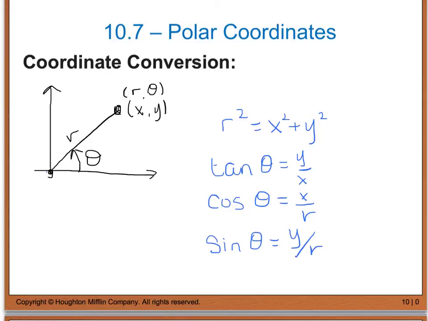So if I were to simplify and solve for my x and y values, this produces the equation y equals r times the sine of theta. This equation produces x is equal to r times the cosine of theta. And now we can convert from polar to rectangular with our x and y values.